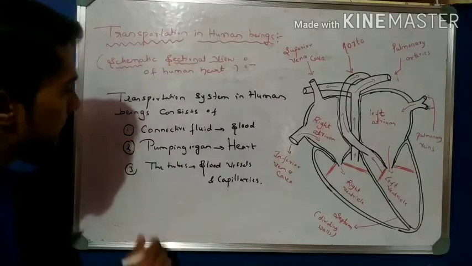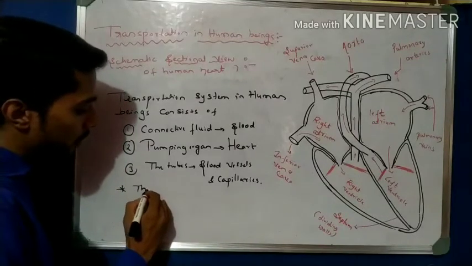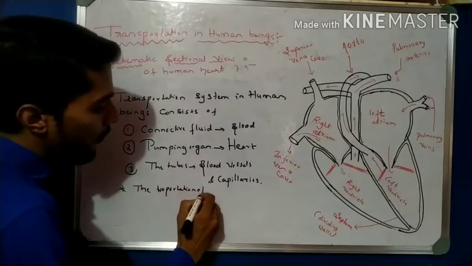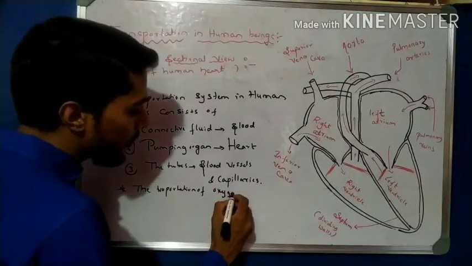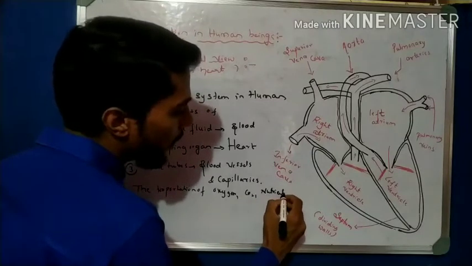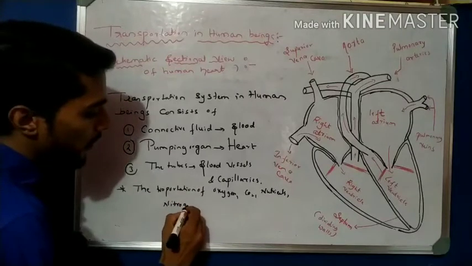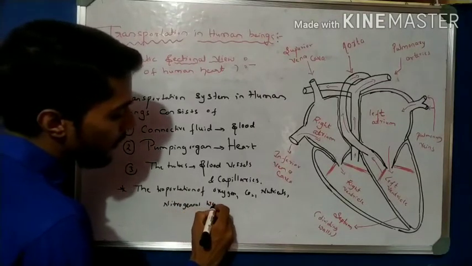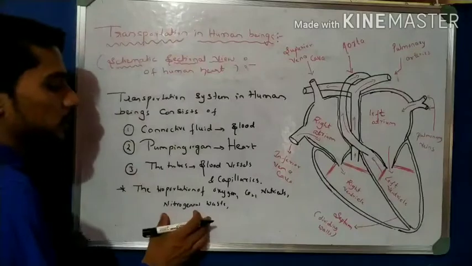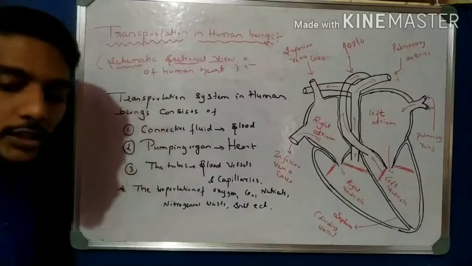Now the second point: what is transported in the body. The transportation of oxygen and carbon dioxide, then nutrients, then nitrogenous waste, which is removed with the help of the kidney. We will study that in the next videos. Then salt, sugar, etc. These come under the transportation system.